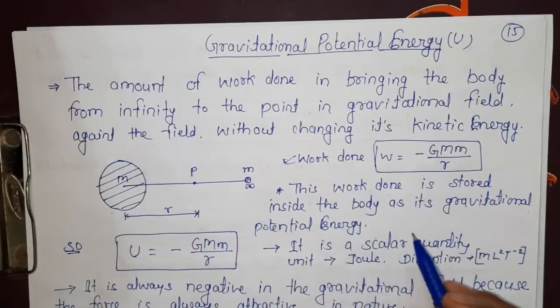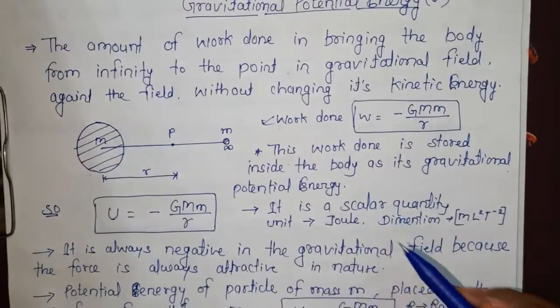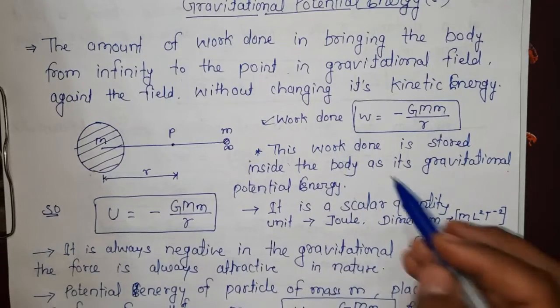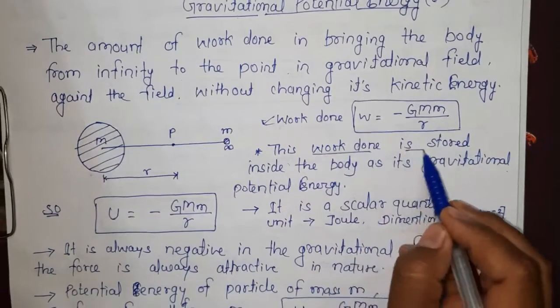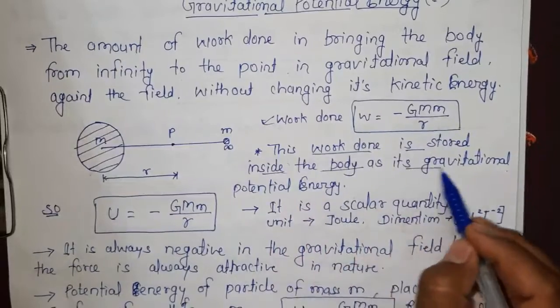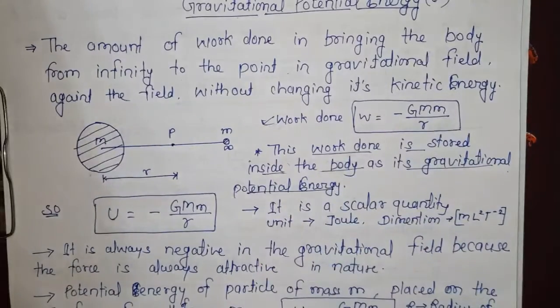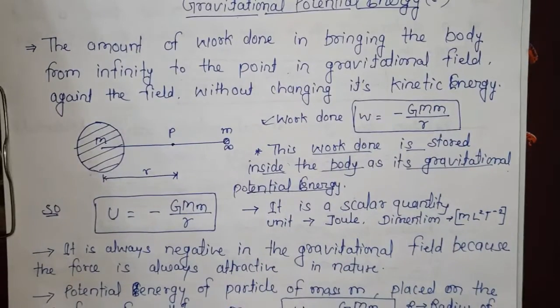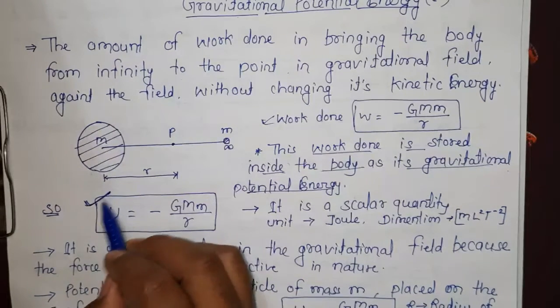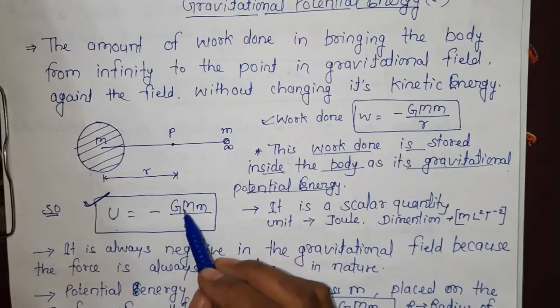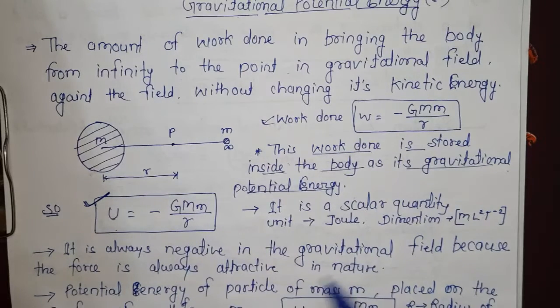Why is there a negative sign? Because gravitational force is always attractive. So this work done is stored inside the body as its gravitational potential energy. Gravitational potential energy is stored energy, we all know. So the formula now becomes U is equals to minus of G capital M small m upon R.